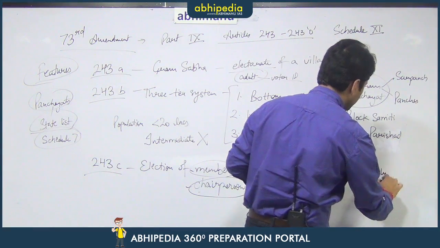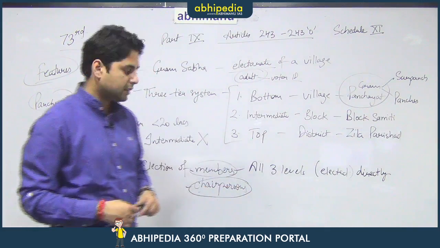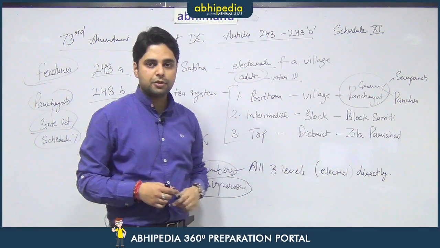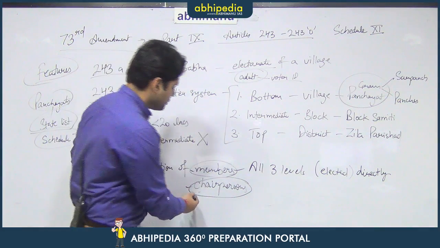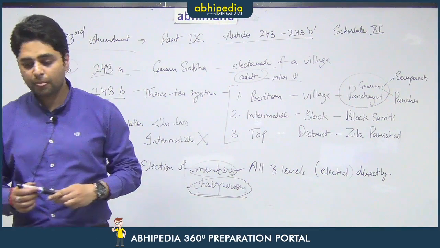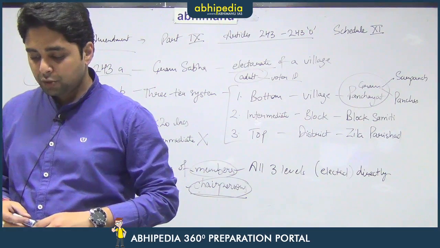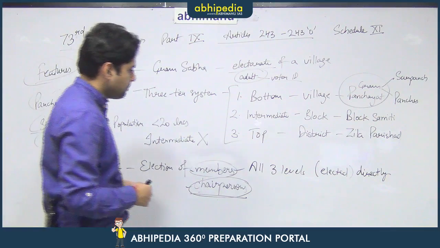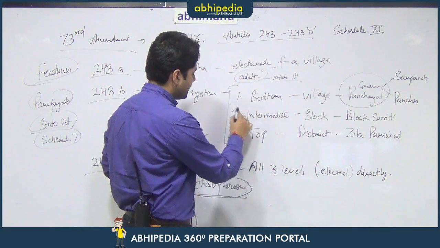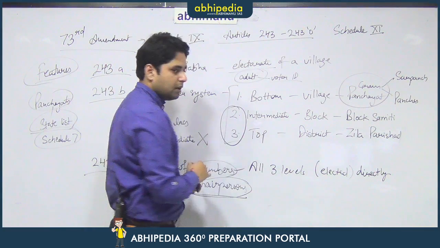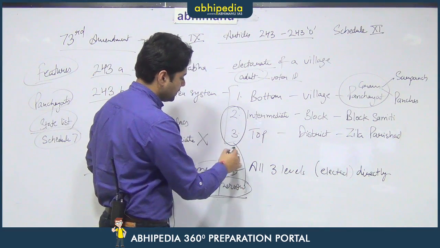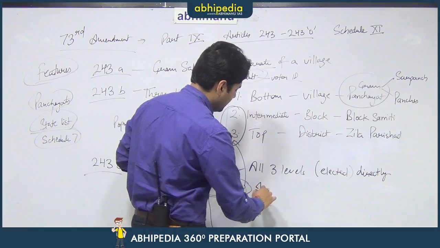That means the people of the villages vote to elect the members of Gram Panchayat, Block Samiti as well as Zilla Parishad. However, when it comes to the chairpersons of these bodies, the members of the intermediate and top level are to be indirectly elected. The chairpersons of these 2 bodies are to be indirectly elected.